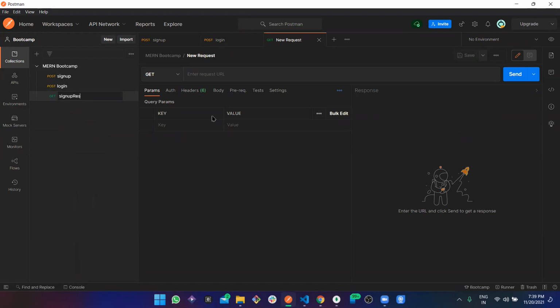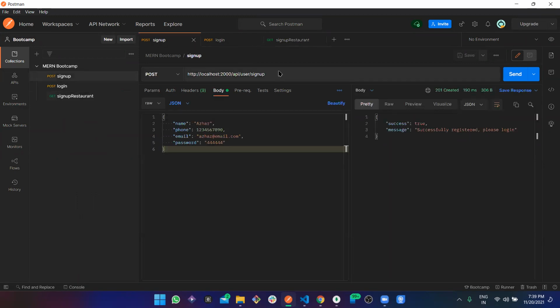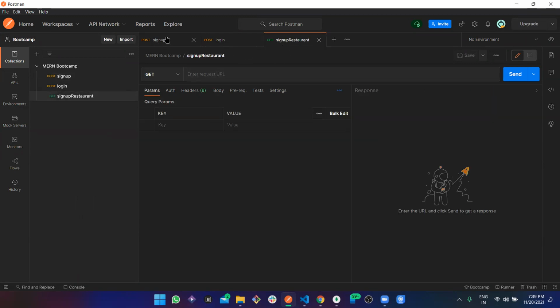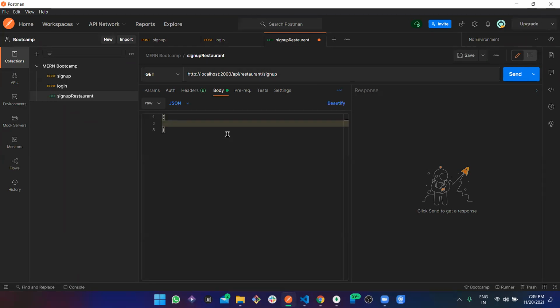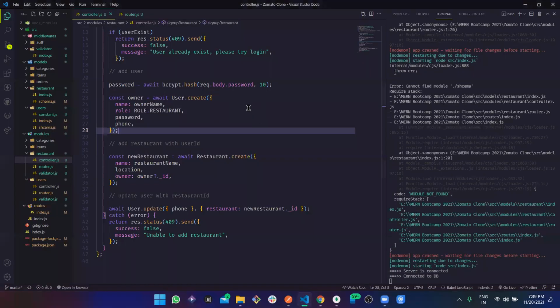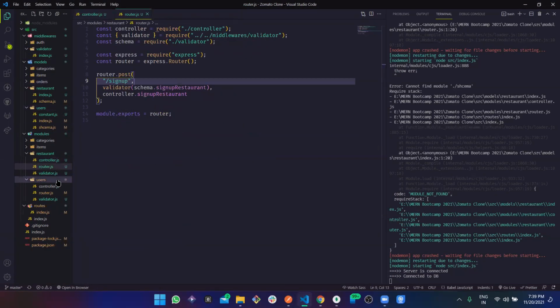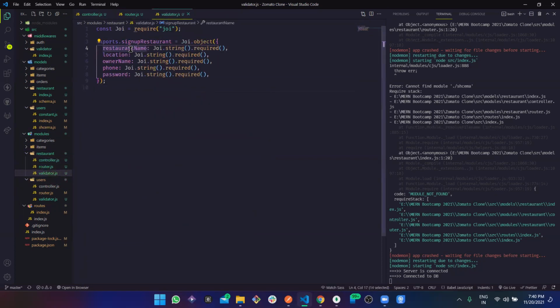Sign up the restaurant. And here we are going to add the same one. No, not like this. The same one, but restaurant. Raw text from JSON. And there, what do we need? Let's just add all of those stuff first. Where is our control validator? Yes, we need restaurant name.